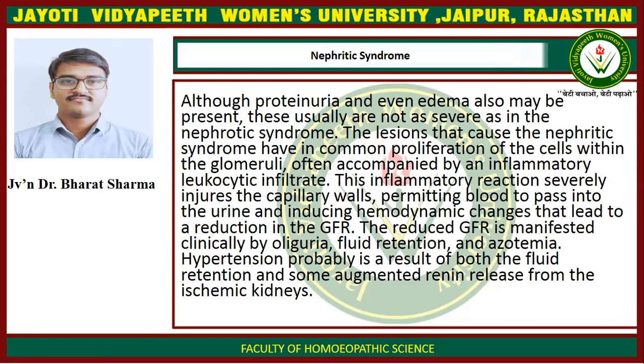The reduced glomerular filtration rate is manifested clinically by oliguria, fluid retention, and azotemia. Hypertension probably is a result of both the fluid retention and some augmented renin release from the ischemic kidney.